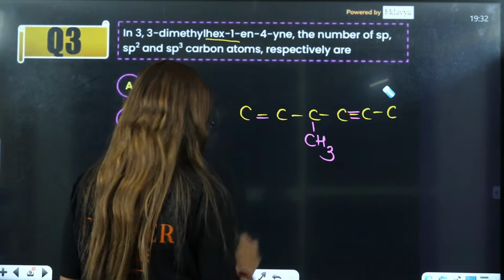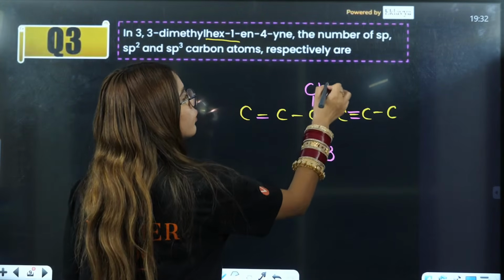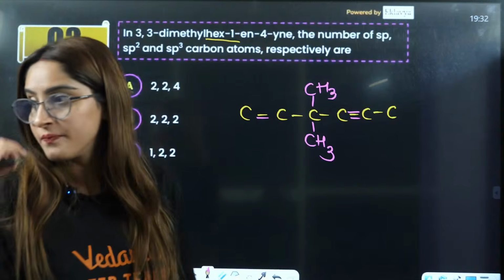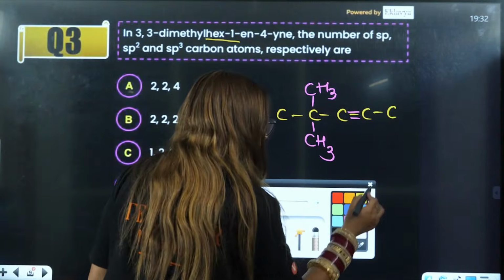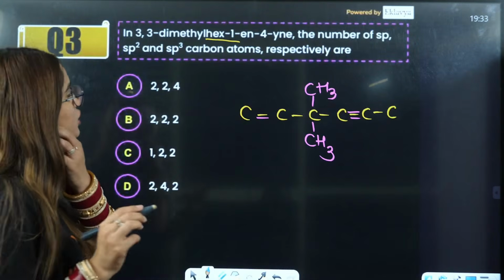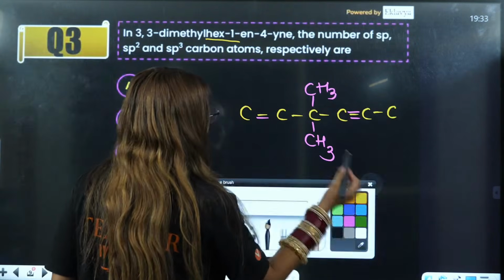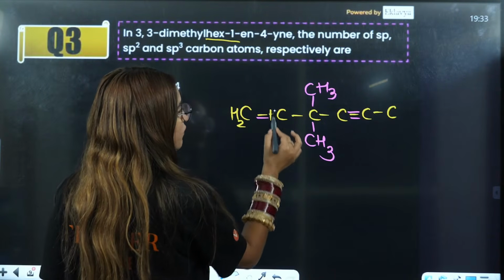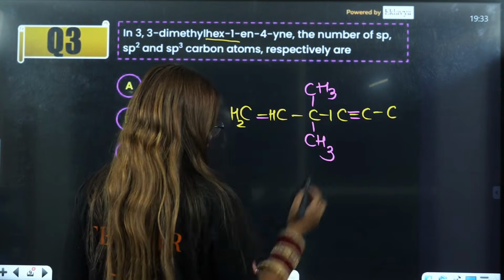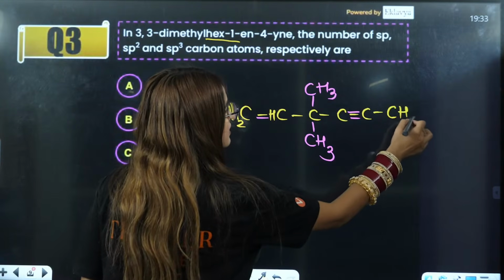He is talking about the hybridizations here, so I'll mark this accordingly. If you want to see the hydrogens also, this is 2, this will be 1 hydrogen, this will be 1, no hydrogen needed, this will be CH3.